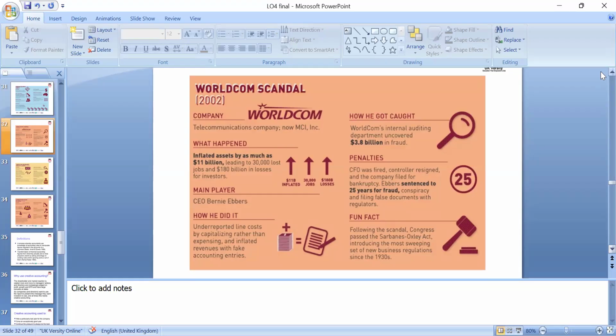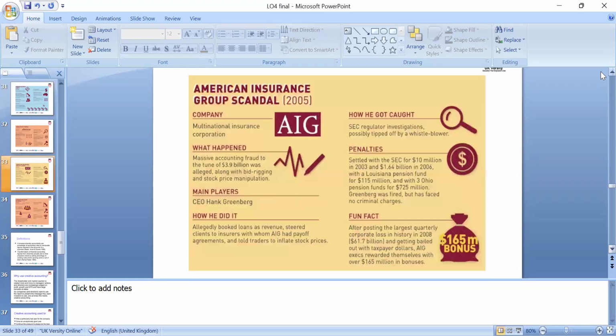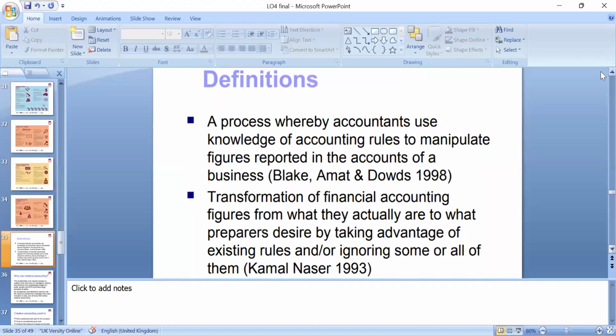So the WorldCom scandal is one of these, with all the facts and figures there, and we can look at these in terms of the ratios. Maybe sometimes it looks good, so look at the current environment, look at the future policies of the company, and read the financial statements. As a financial analyst, look not just at the financial ratios, right? Creative accounting is the process where knowledge of the accounting rules is used to manipulate the figures. Yes, new standards carry on coming to address these problems.